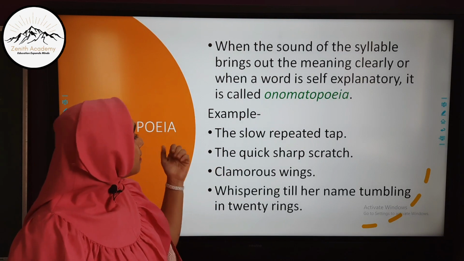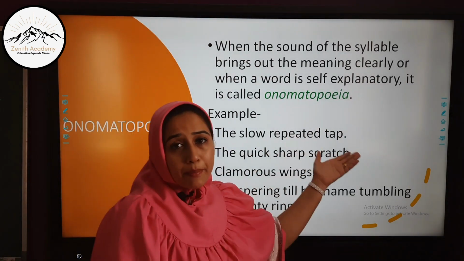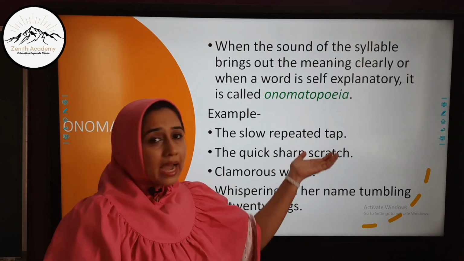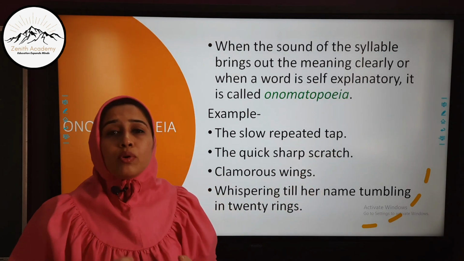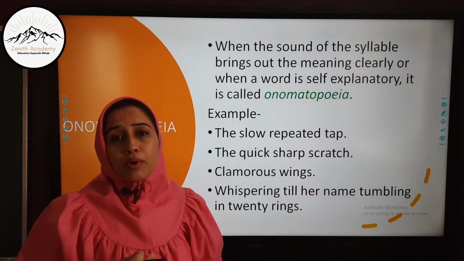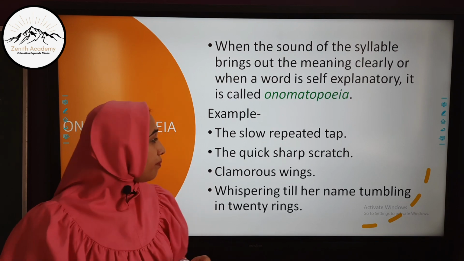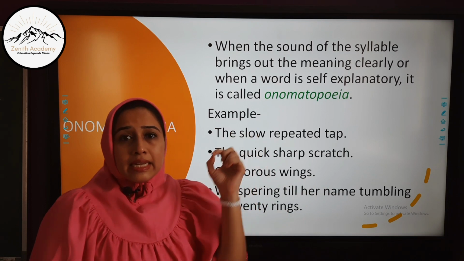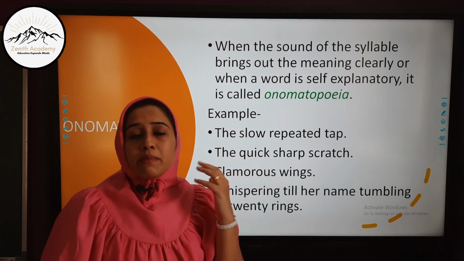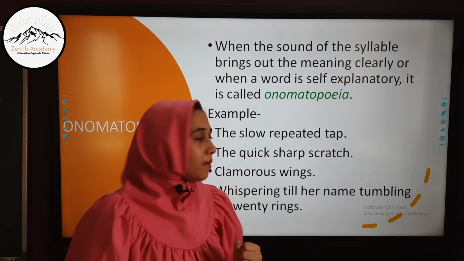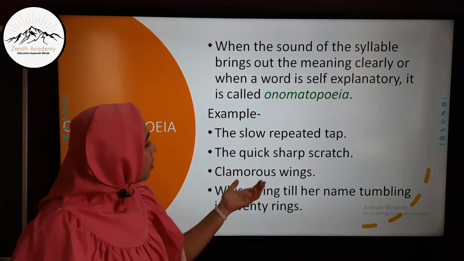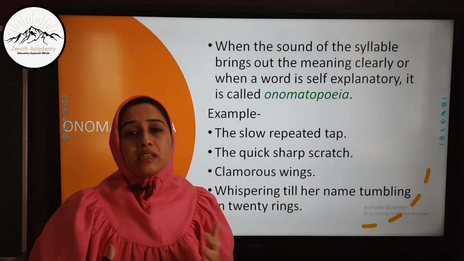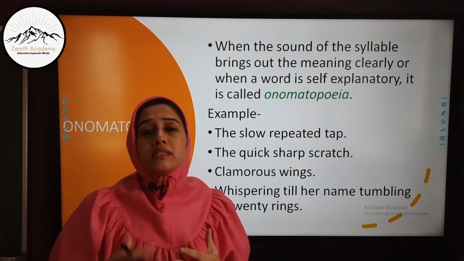Let's see the examples. The slow repeated tap. Now tap, when we say the word tapping, we immediately come to know what kind of sound the poet or the writer is talking about. The quick, sharp scratch, that screeching sound of the scratch immediately comes to our ears. Clamorous wings. Now here the wings of birds are described. Clamorous is the sound word.